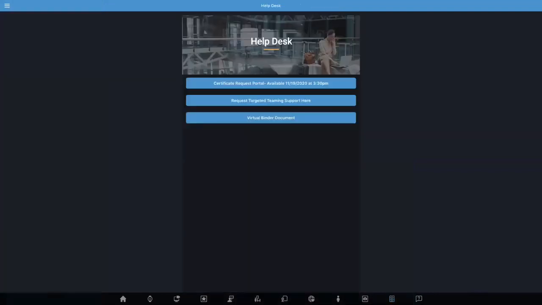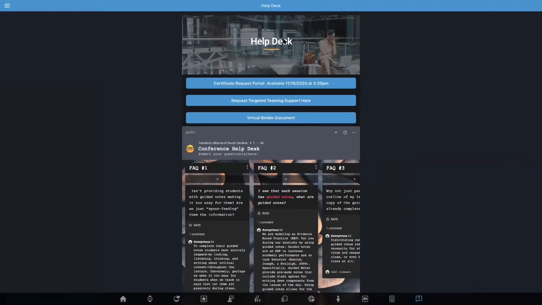And the last tab that we have is the help desk. If you would like to receive a certificate for the hours that you attended the conference, please fill out the request when it becomes available after the conference ends on Thursday. The help desk also includes a request for targeting, teaming support, and a virtual binder document, an Adobe PDF file for anyone interested in printing and having hard copy conference materials.